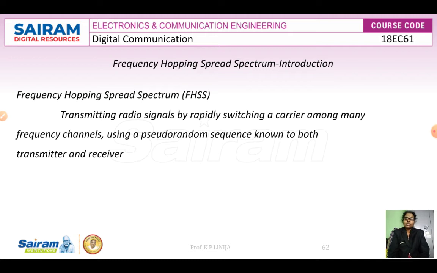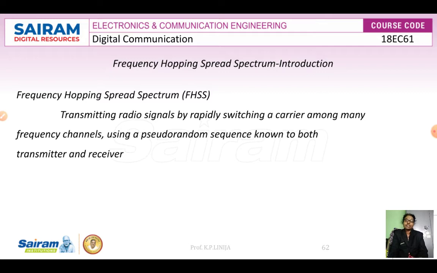Here the frequency hopping spread spectrum keeps randomly changing its carrier frequency in a wide band range. While transmitting, a noise-like signal, that is the modulated transmitted signal, will be used. The noise-like code we are using is called a pseudo noise code.